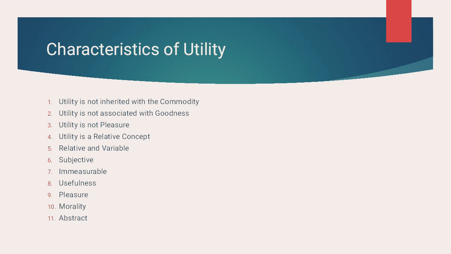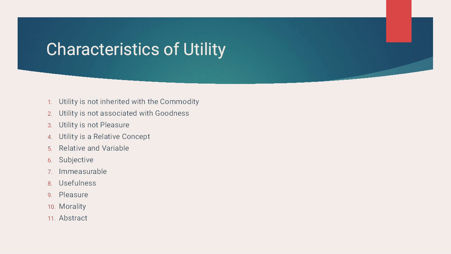Next, morality. It has nothing to do with morality. It is not necessary that a commodity possessing utility provides moral or ethical importance. Of course, having cigarette is not having any moral or ethical value or importance, or having liquor or anything like that. It is only related with the satisfaction of human wants. 11th and the last point,